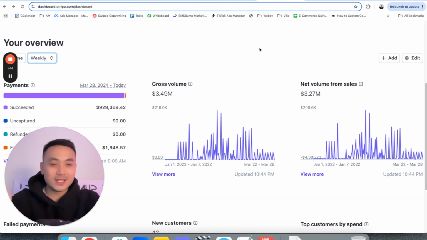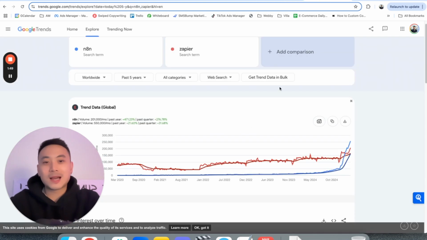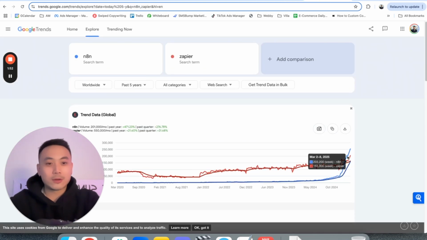And more importantly, today we'll be teaching you how to build these automations in n8n, which is blowing up at the moment. See n8n here, it's the blue graph. Compared to other AI tools and automation tools like Zapier, which you guys probably know as well, n8n is blowing up. So this is a huge opportunity for you to learn this platform because you don't have to hire developers anymore. You don't have to code it yourself.